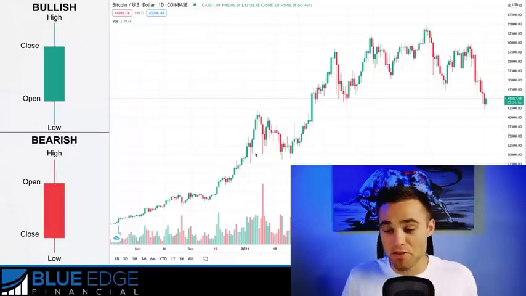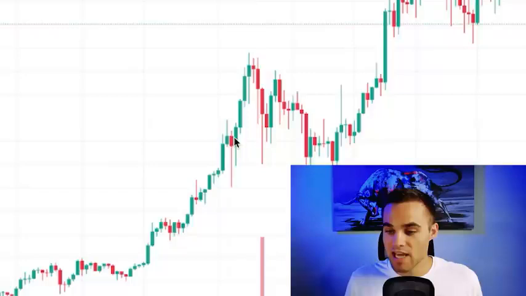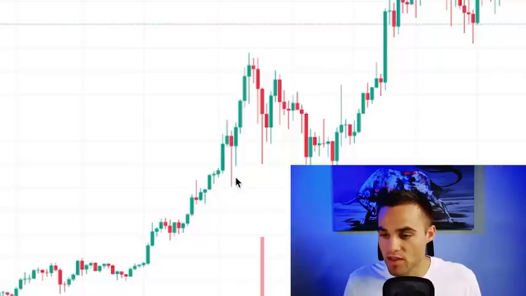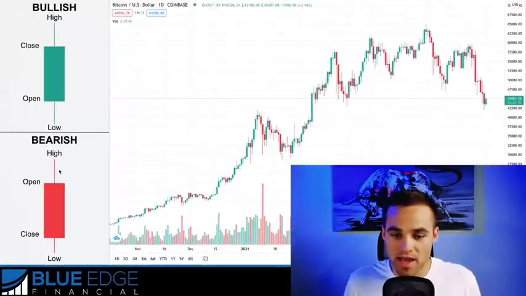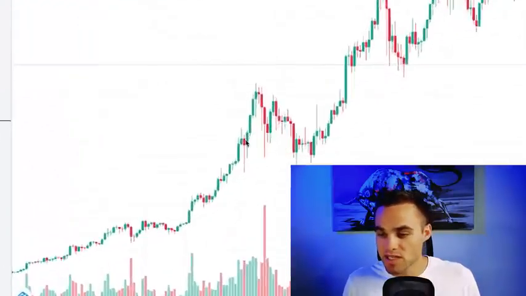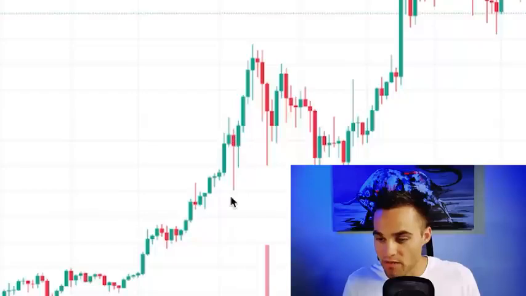One other candlestick pattern that you may want to pay attention to is something called pin bars. A pin bar basically has this body up here and then it has a long wick. You can think of these top ends or bottom ends as the wicks of the candle, and this center area is called the body of the candle. As we see here, we have this smaller body and this long wick.